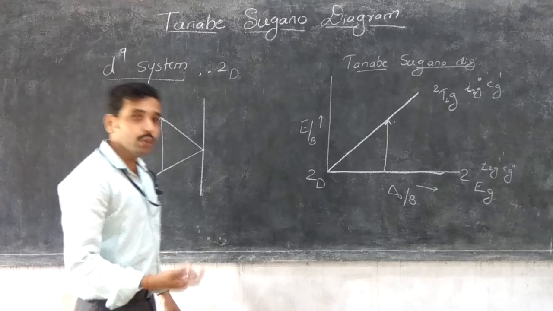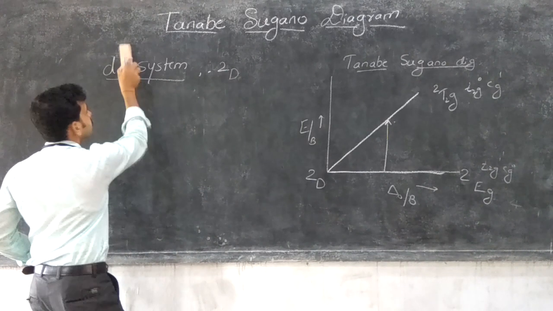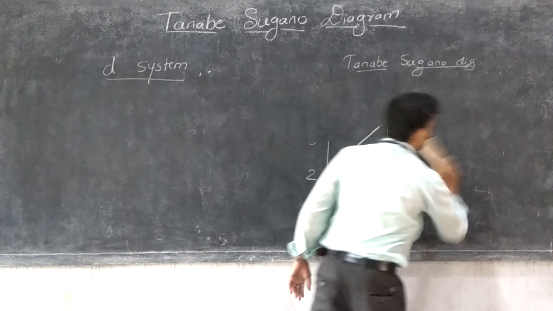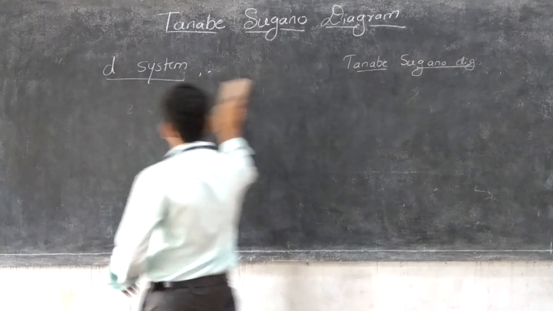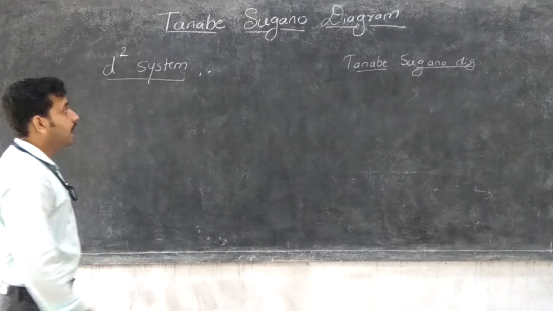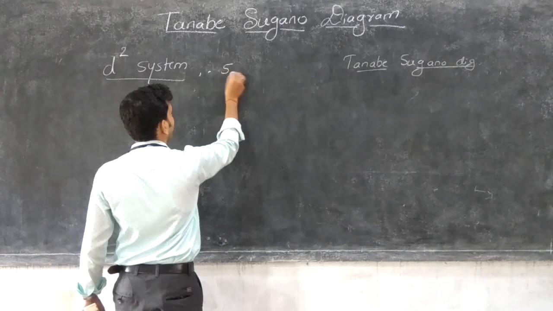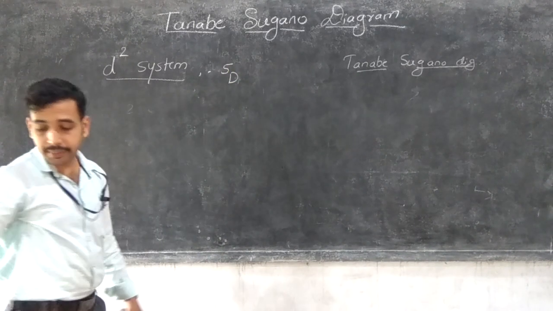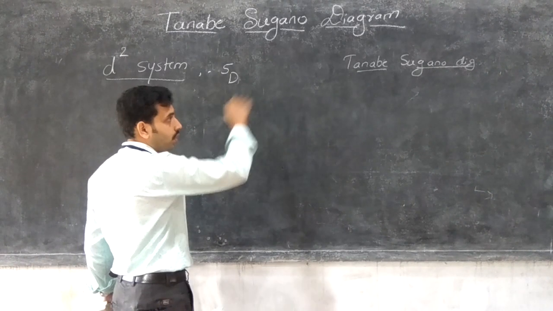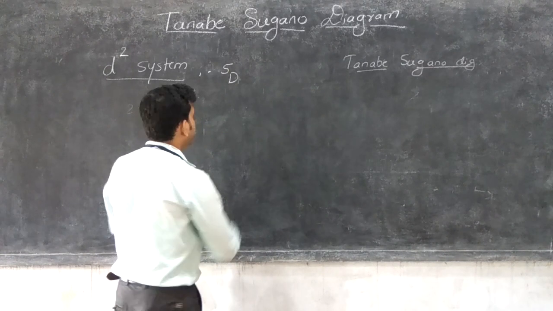Next is the D2 system. In a D2 system, I explained the whole concept earlier: D1 to D9 systems involve spectroscopic terms.